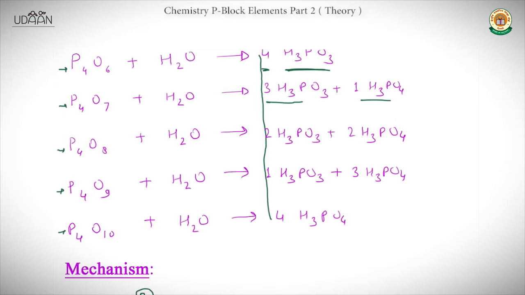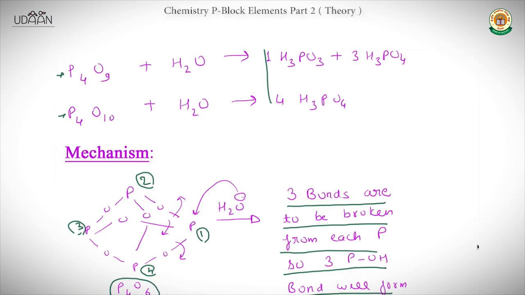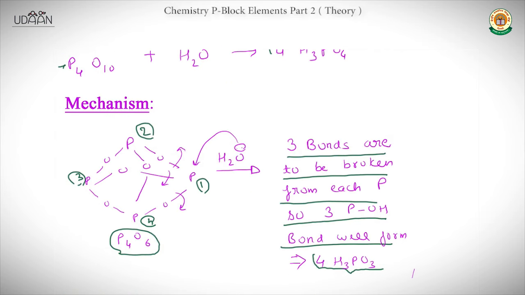And this is given here also. P4O6 on hydrolysis gives 4 H3PO3 molecules. So that's what we have got here.